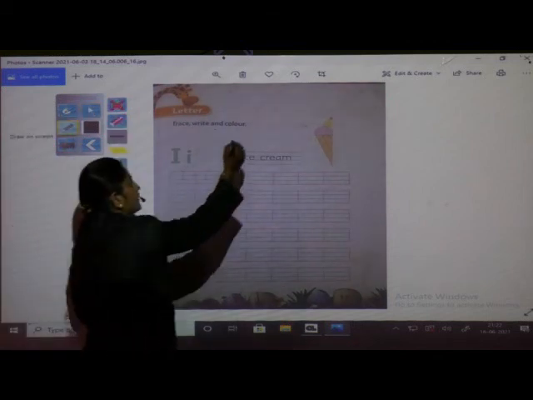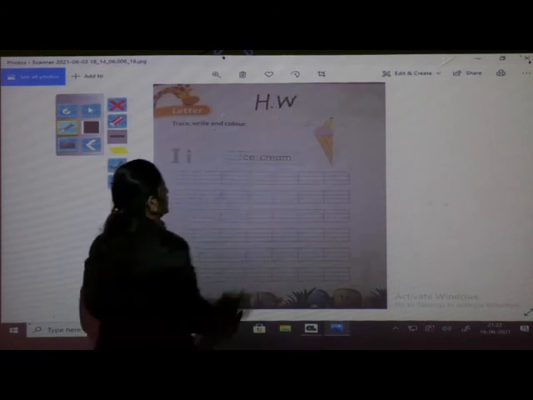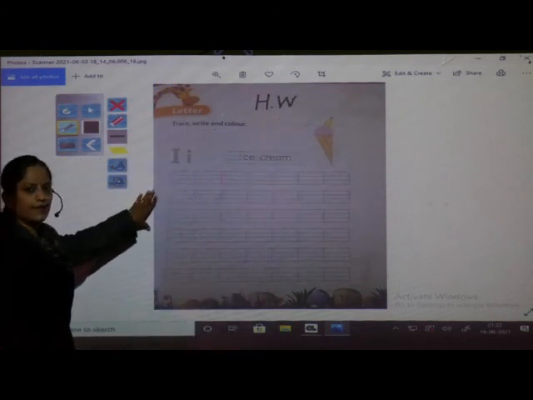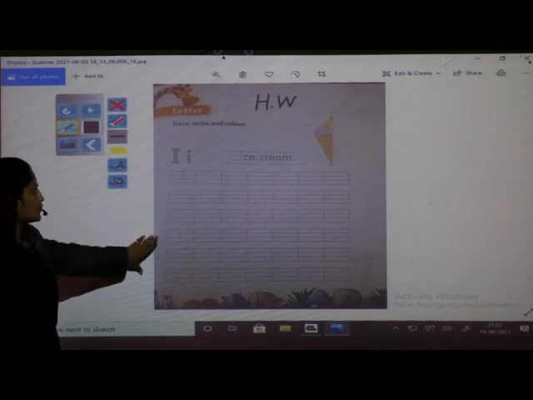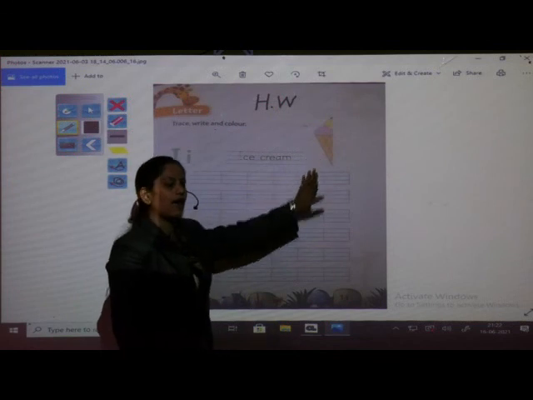Now next page, okay? Next page you have to open page number 13. Here also you have to write H.W, homework. You have to practice writing capital letter I and small letter I. Okay, and also you have to color the picture of ice cream.